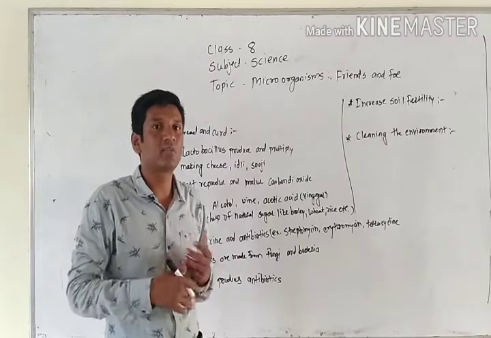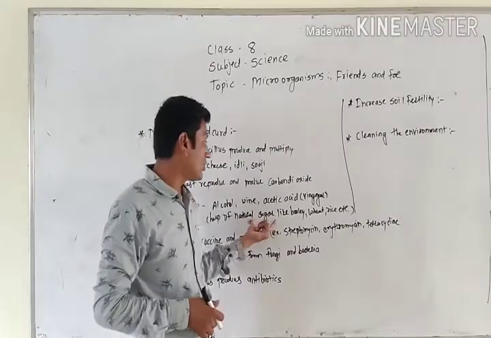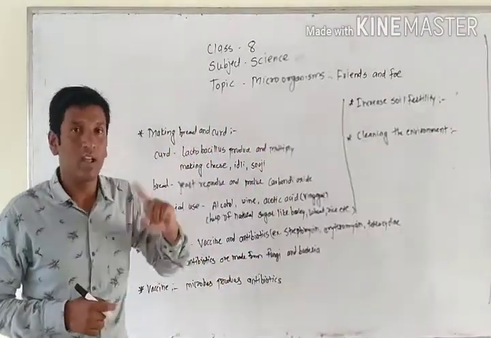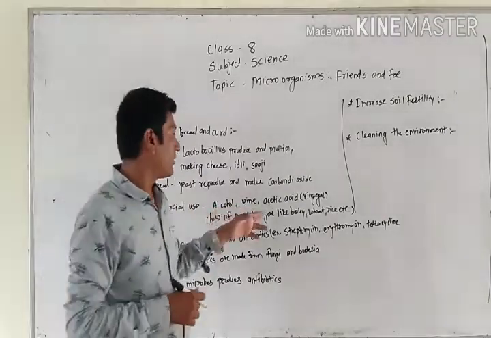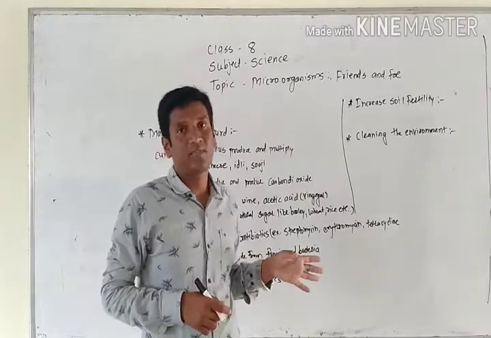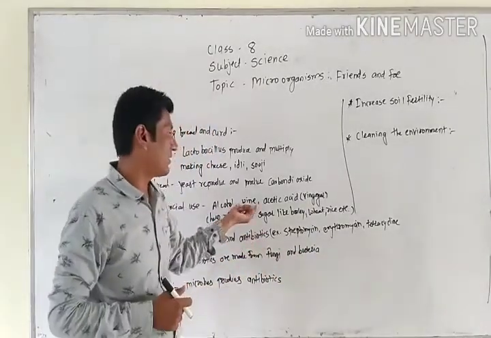When it respires this way, the natural sugar present in that foodstuff is converted into alcohol substances, and that alcohol we finally use as wine.